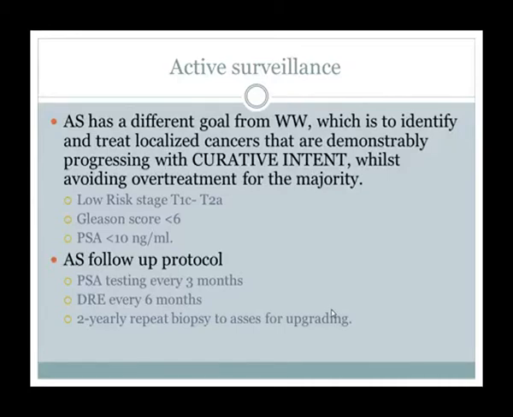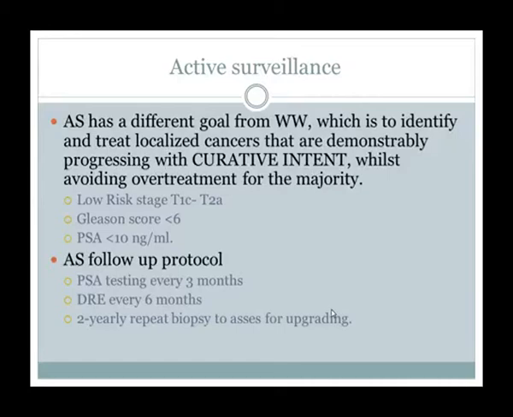So the indications of active surveillance are lower stage T1C to T2A. T2A is less than half of one lobe, or the Gleason score is 6 or less, that is moderately differentiated, or serum PSA is less than 10 nanogram per ml.